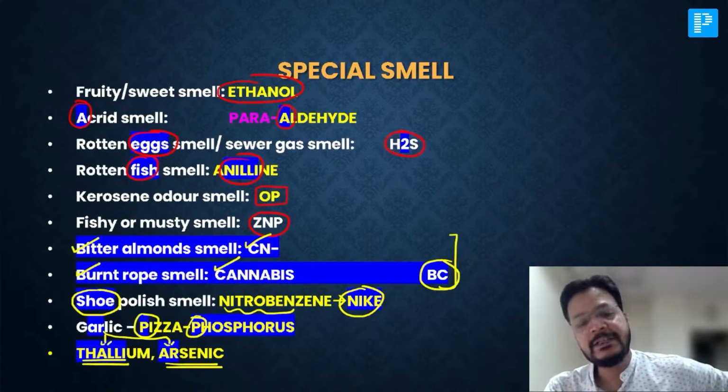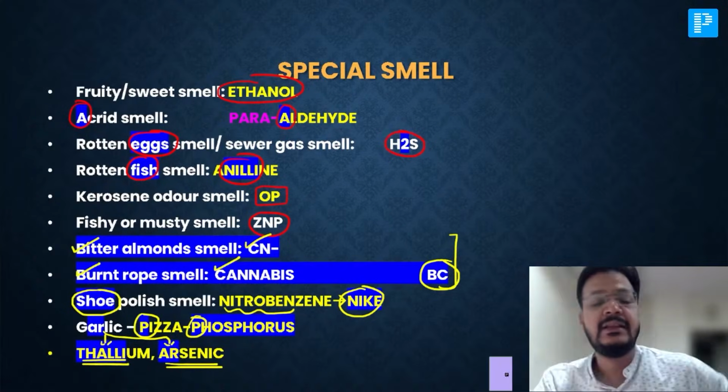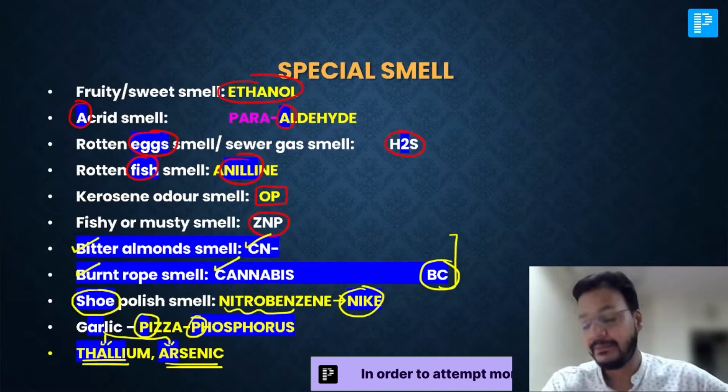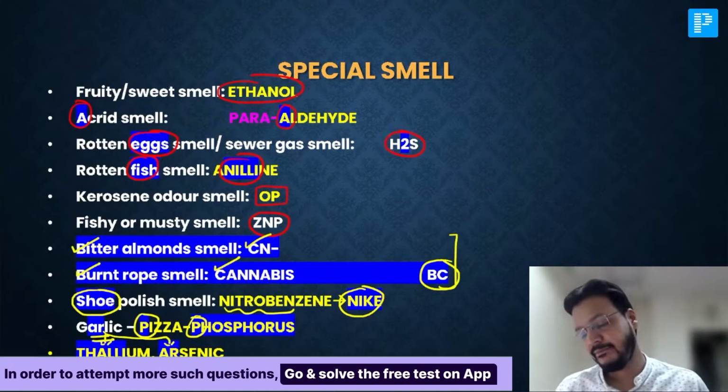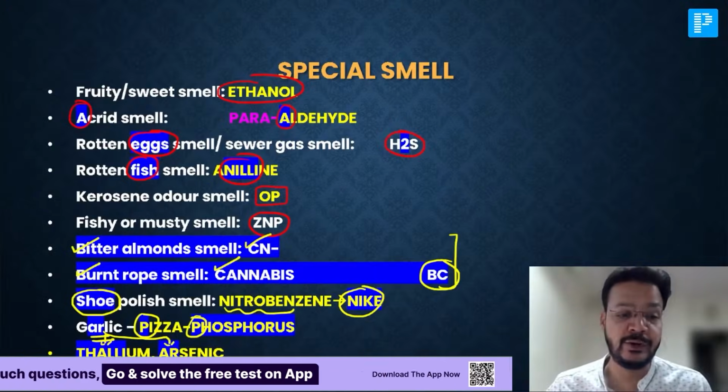Garlic pizza, P for phosphorus, thali, thallium. Garlic pizza in thali, and in garlic we have AR, arsenic. That is arsenic. So these are some smells you can get in your exam.